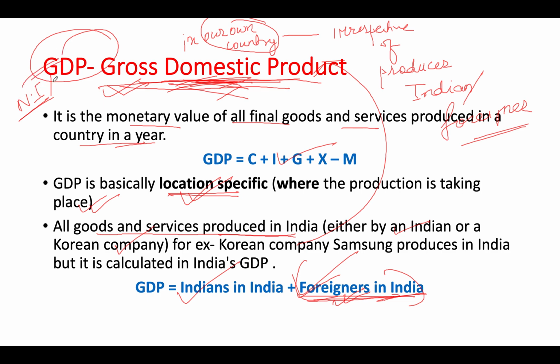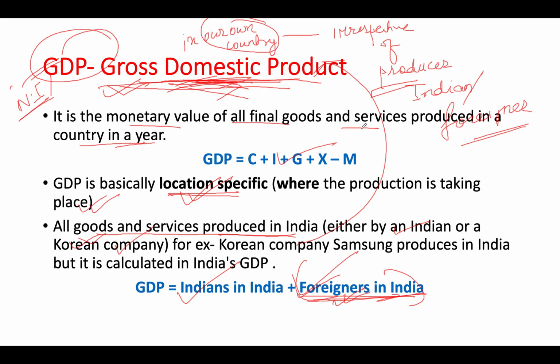For example, the Samsung products which you are using. Samsung is not an Indian company, right? But when you are calculating the income of our country, their production is also counted, because they are produced within our own country, irrespective of who is producing it. The crux is that gross domestic product is anything produced on our own land, be it Indian, be it foreigner.